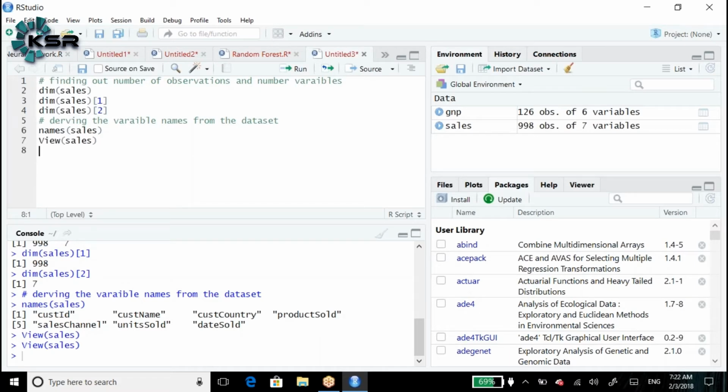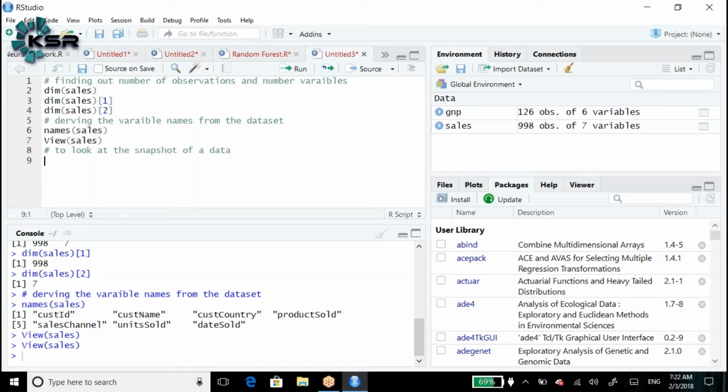We saw the entire table, right? Now I want to look at a few snapshots of the data. We have one function to look at a snapshot of the data, the head function.